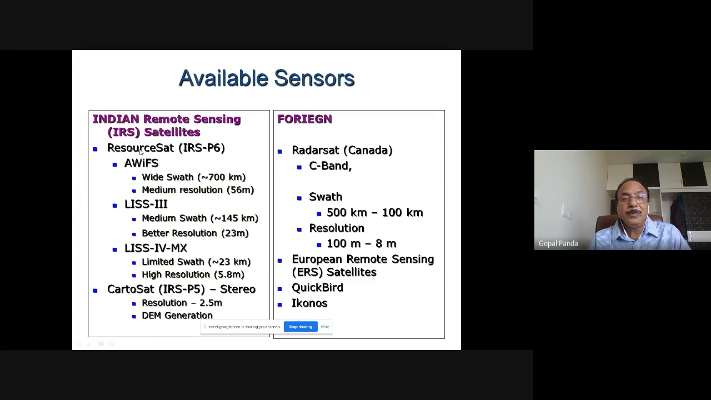Besides this, there are also a number of satellites. Old satellite data are also stored with the remote sensing center, which we can indent. Among foreign satellites, there is RadarSat of Canada, which carries C-band, with 500 to 1000 kilometers swath and resolution varying from 800 meters to 8 meters. There are also the European remote sensing ERS satellite, the QuickBird satellite, and Ikonos. This QuickBird satellite we all are using. Its demo mode is available to us in the form of Google Earth. This is the QuickBird satellite data which is presented to us under the name Google Earth.